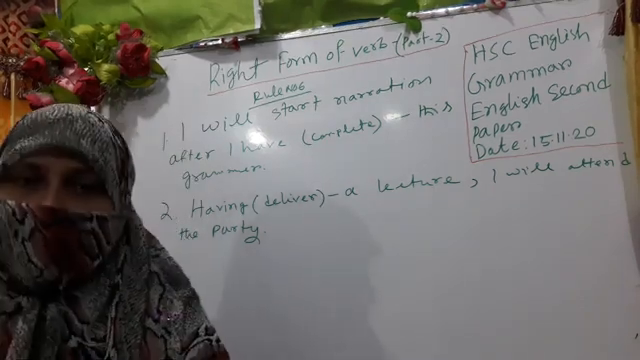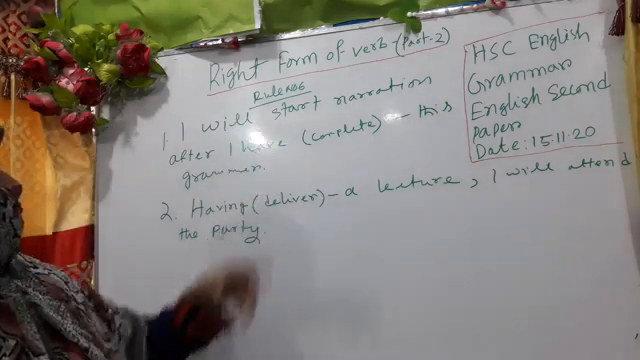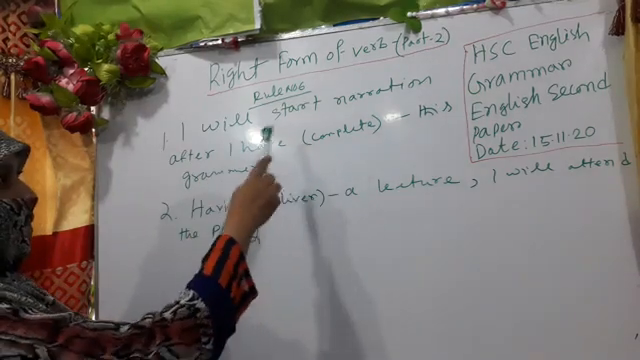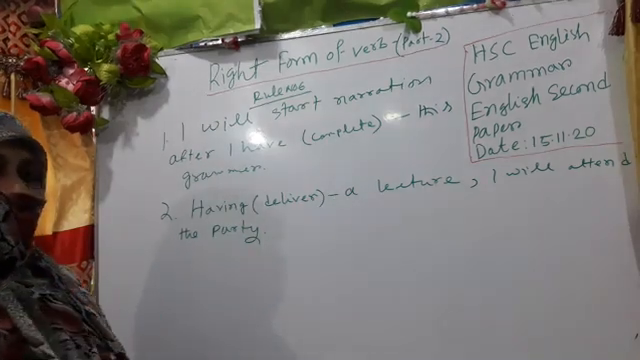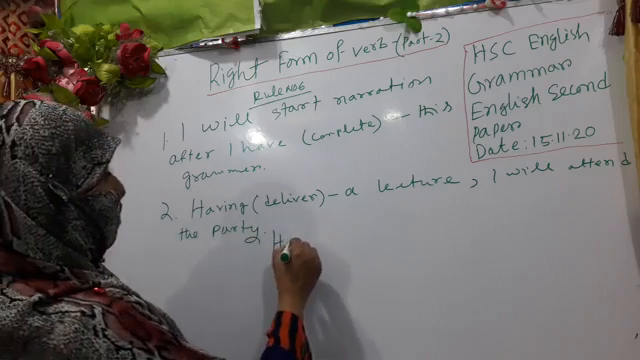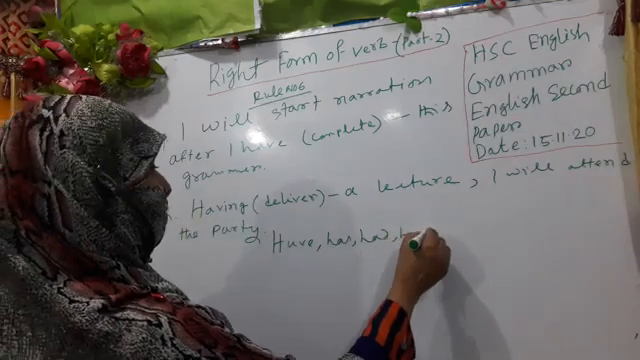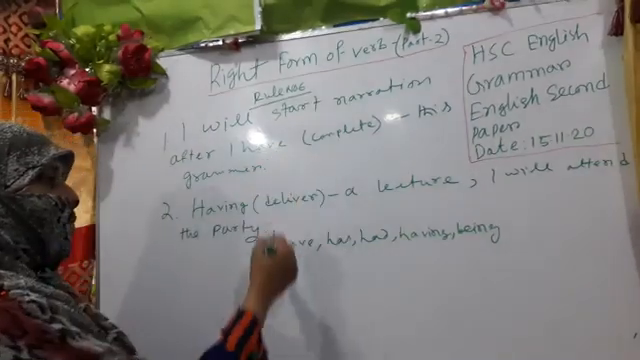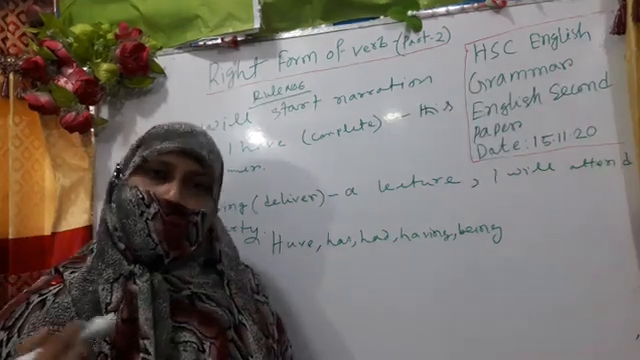Okay, my dear learners, if you get any auxiliary before brackets, I am just giving you the rules. If you get auxiliaries like have, has, had, having, being before brackets, then after these auxiliaries...